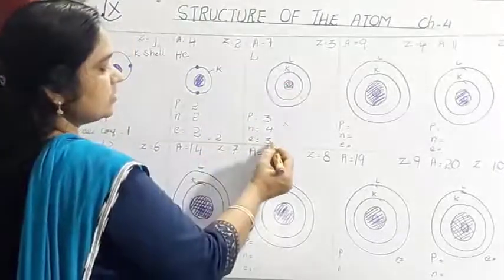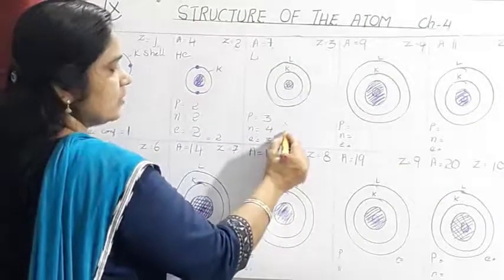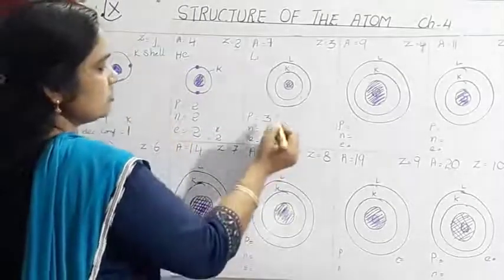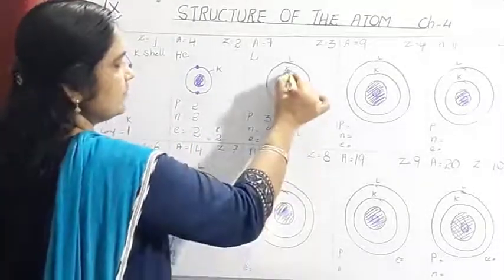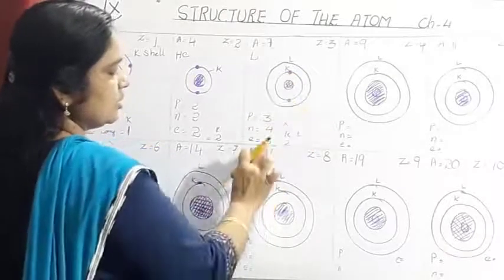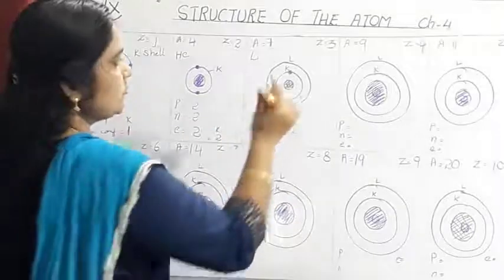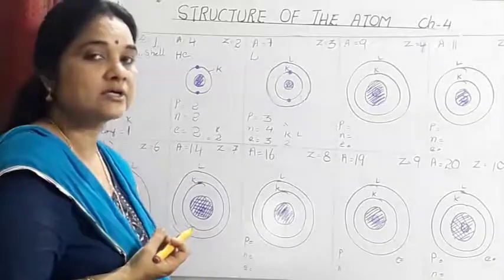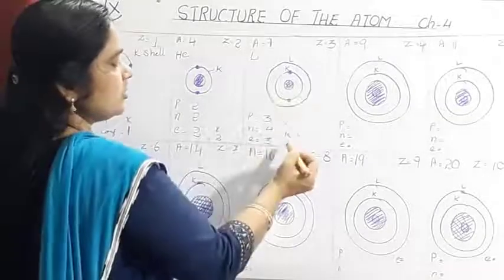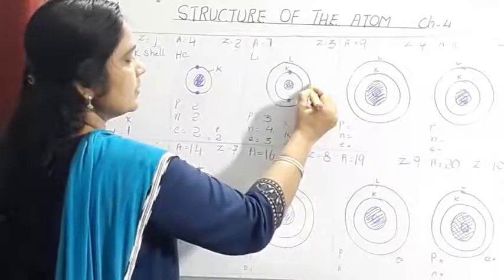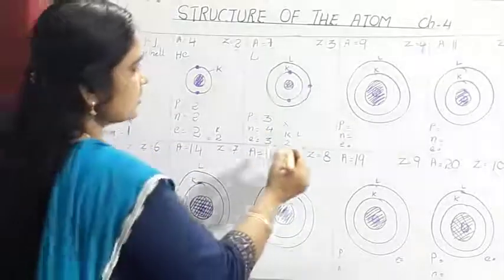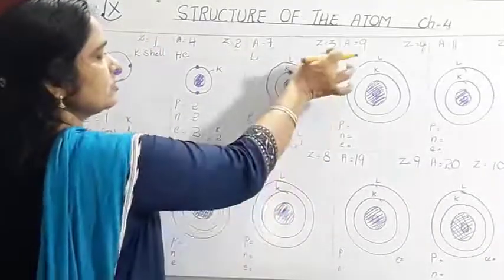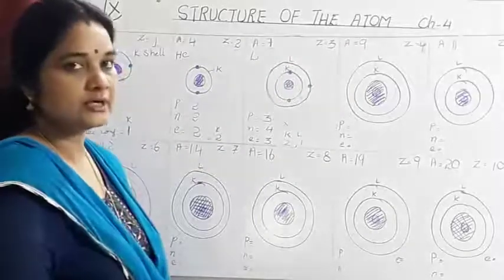3 electrons. So how will you write the electronic configuration? K and L. This is the K shell over here. Out of 3, 2 will occupy the first shell, 1 electron and 2 electrons. Now how many are remaining? 3 minus 2, 1. You cannot write 3 electrons in the K shell because the maximum number of electrons in the K shell is 2. So 2 electrons will be occupied, and the next 1 electron will be placed in the next shell, that is L. So what is the electronic configuration? 2, 1. So 2 plus 1 you will get 3, and when you write the electronic configuration you can also check that it will be equal to its atomic number.